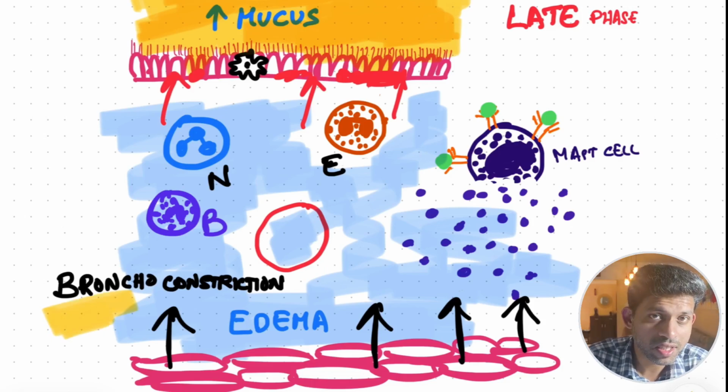So early phase is bronchospasm, while late phase is inflammation. Due to repeated attacks, in the long run, airway undergoes significant changes in bronchial asthma. Let's see what are those.